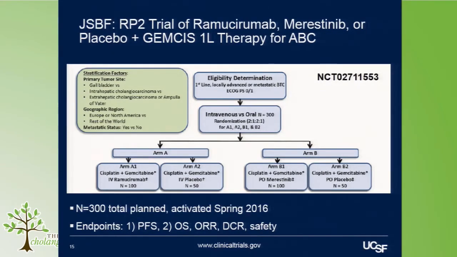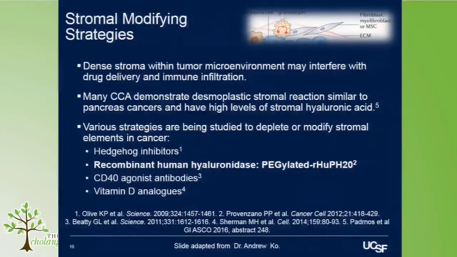was discussing. But I think that particularly from the concept of a microenvironment approach, it'll be very interesting to see how this placebo-controlled trial of ramucirumab plus Gemcis versus placebo plus Gemcis plays out with respect to efficacy for a drug that we know is more tolerable generally than the tyrosine kinase approach to anti-angiogenesis.